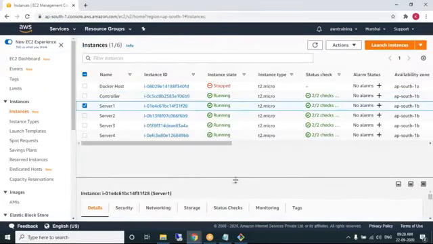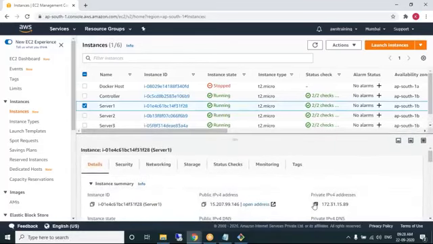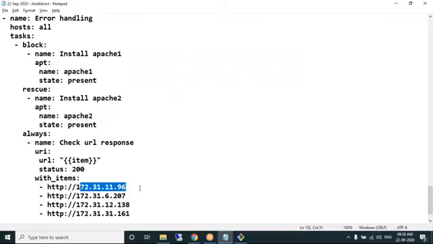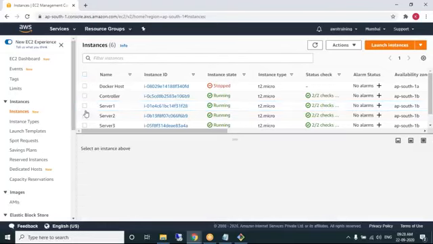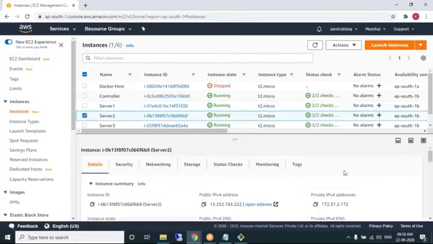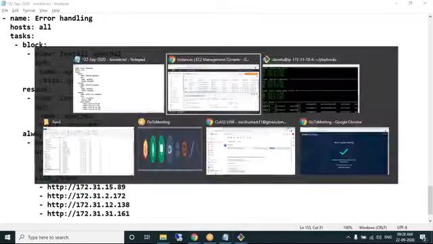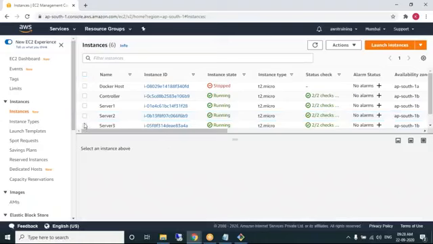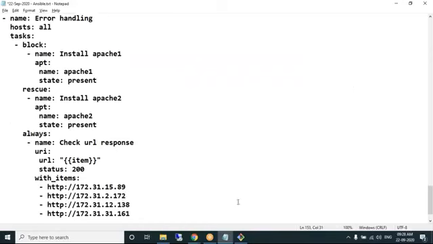Server 1 IP address. Server 2 IP address. Server 3 IP address.